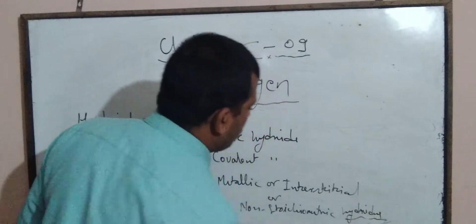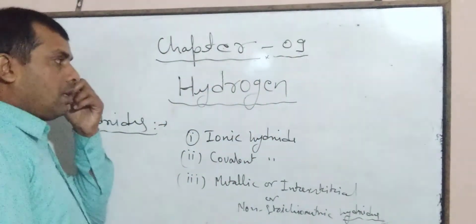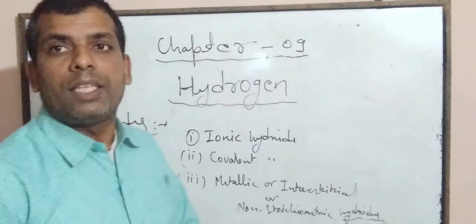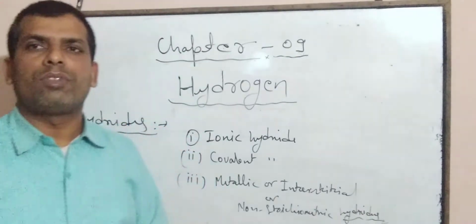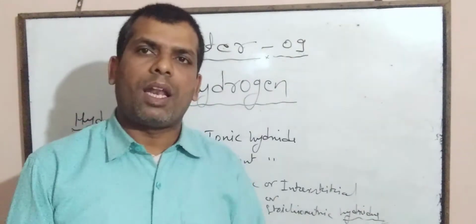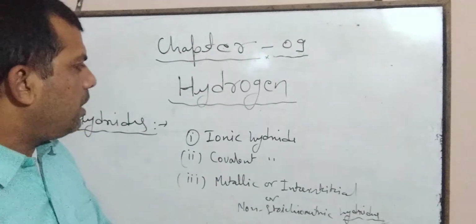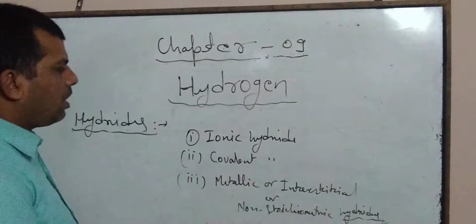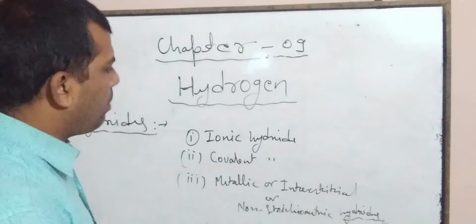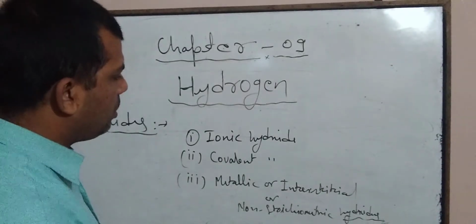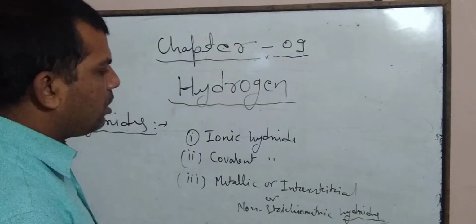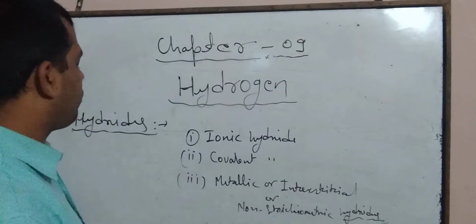On the basis of the nature of bond between hydrogen and another element, hydrides are broadly divided into three parts: ionic hydride, covalent hydride, metallic or interstitial, or non-stoichiometric hydrides.